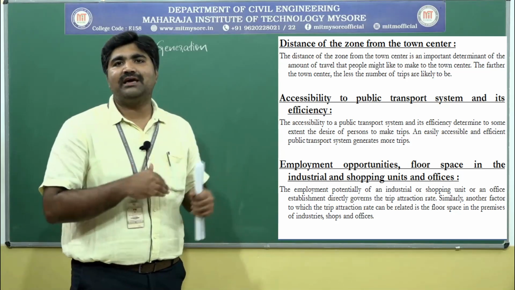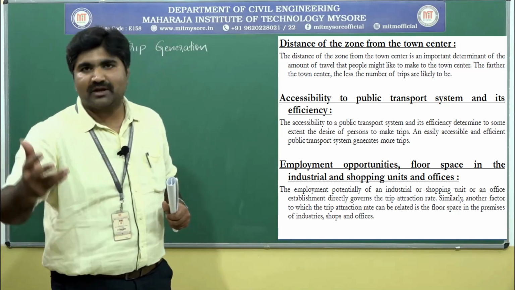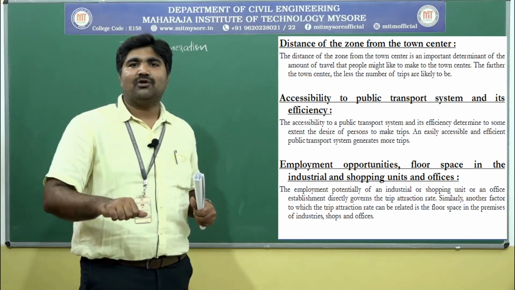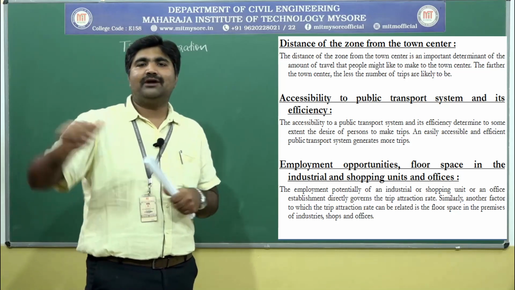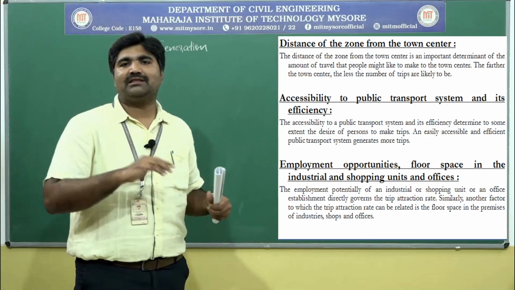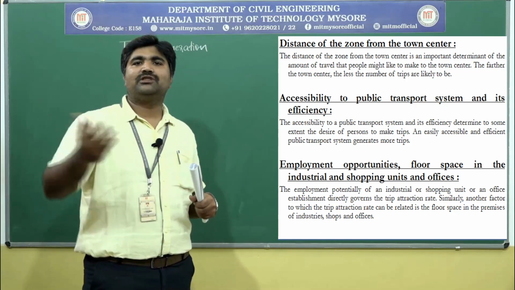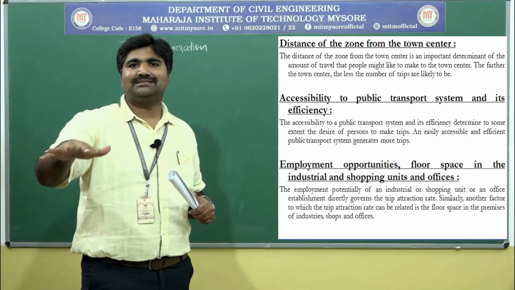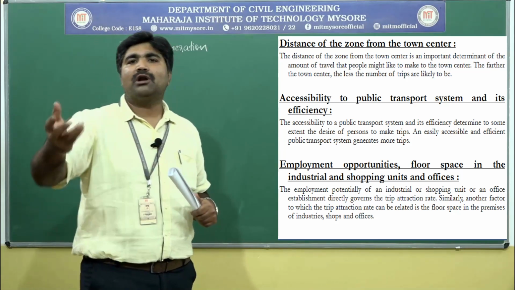If we are near to the city center, at that time we are going to make more number of trips. If there is a nearby shopping area, if you consider Bangalore, if we are near to MG Road or Brigade Road, we may make more number of trips. Or if a shopping mall is 1 or 2 kilometers near our home, we may visit the shopping complexes regularly. If the developed area, the city center, is very near to our home, we may make more number of trips.